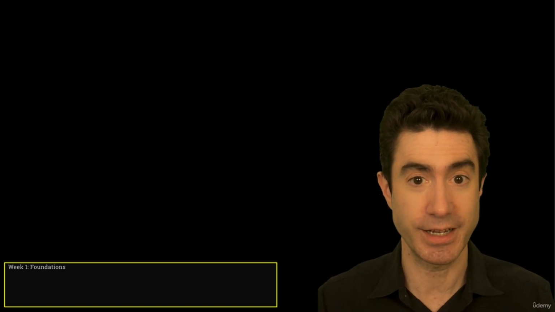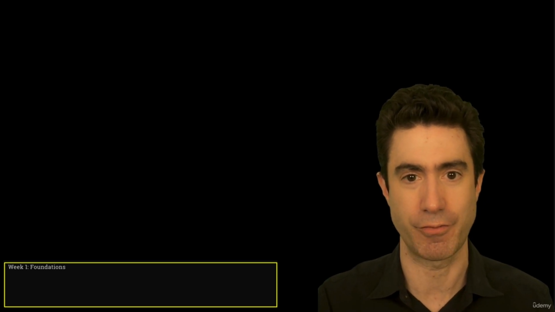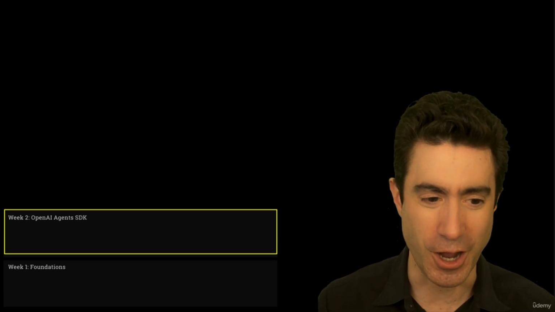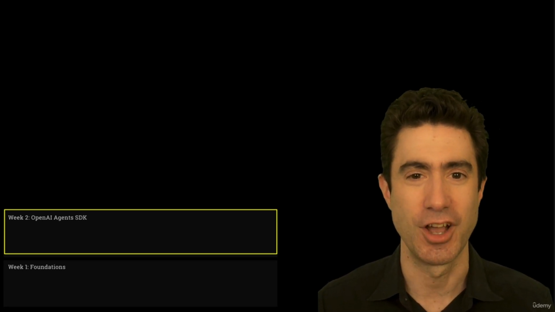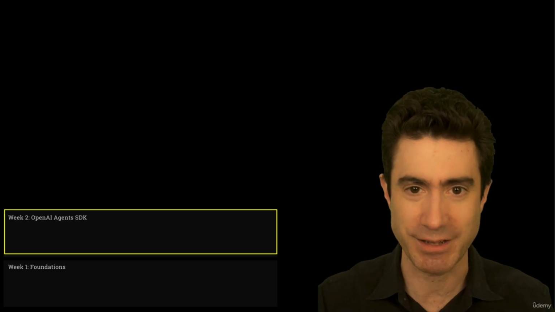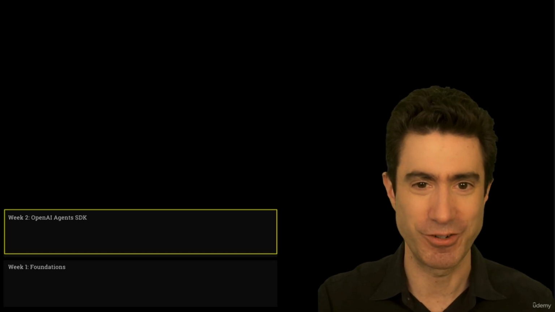And we're going to be building an agentic solution just with LLMs interacting natively, not going through a framework. But in week 2, we introduce our first framework, the OpenAI Agents SDK, which is a beautiful framework because it's so simple and elegant and flexible, and we'll build some things with it. We'll add guardrails. It's going to be really great.